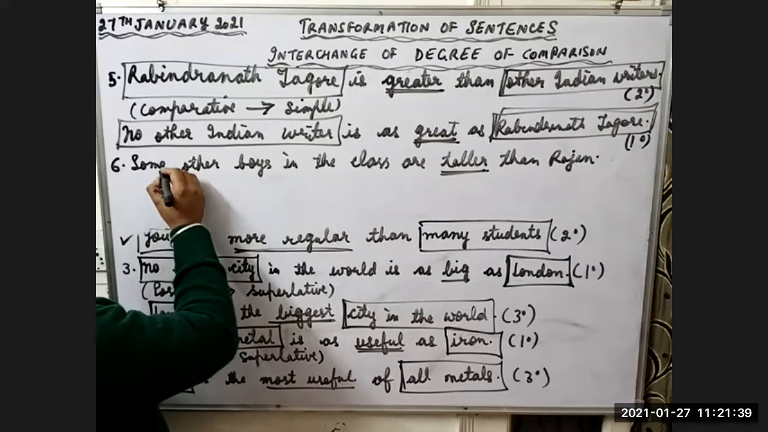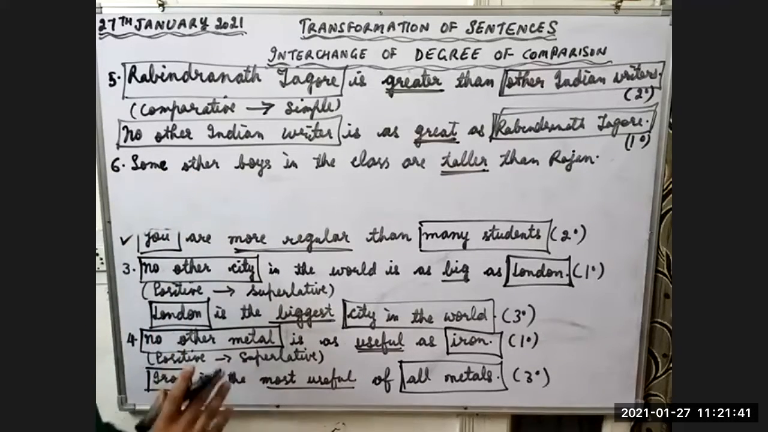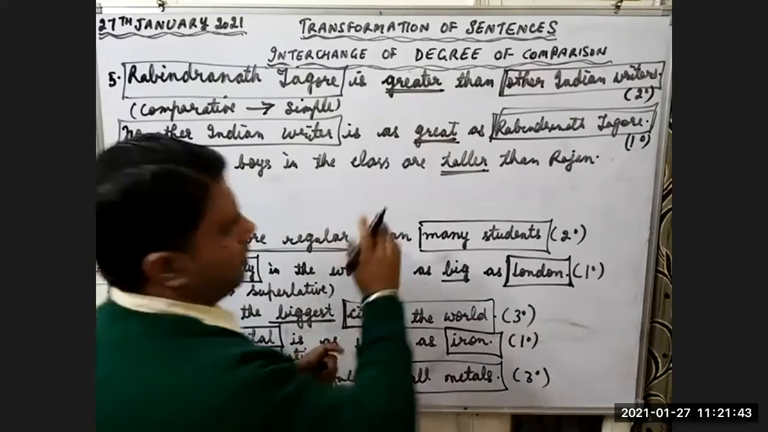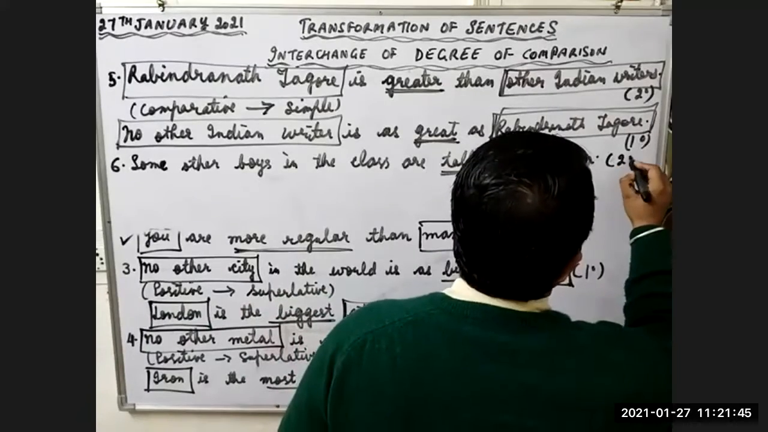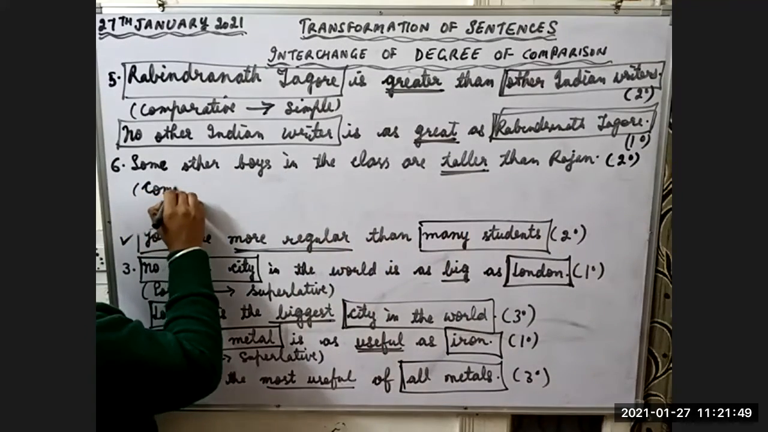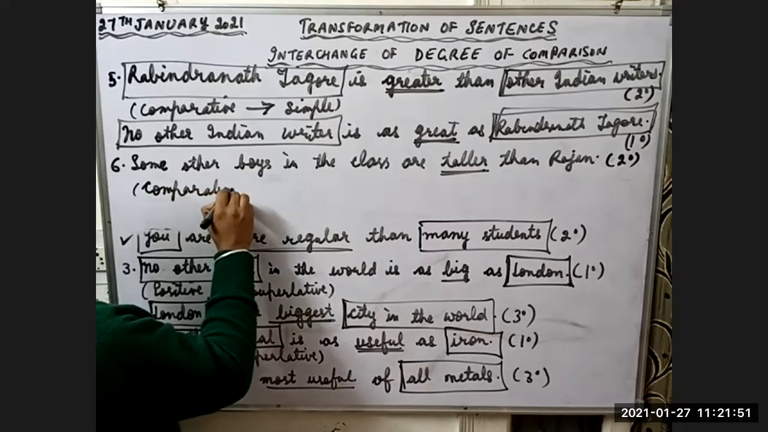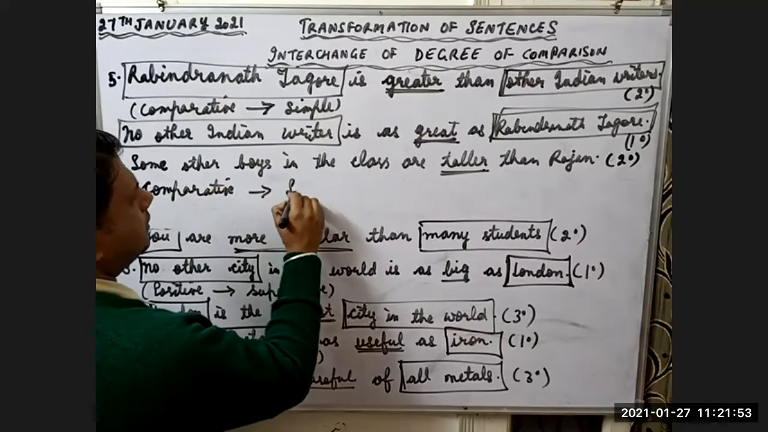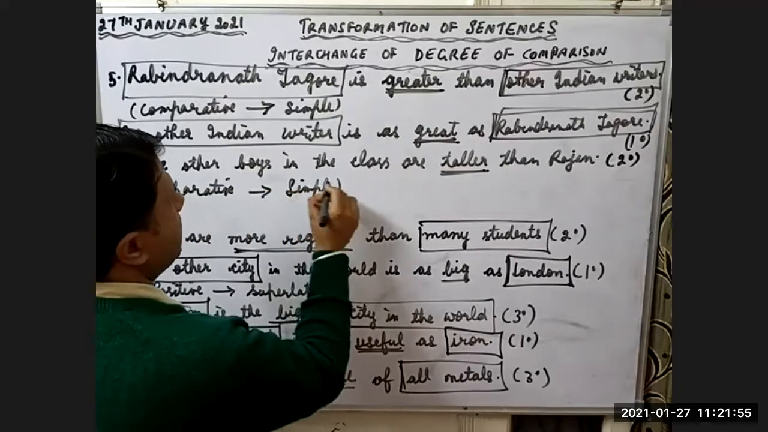Some other boys in the class are taller than Rajan. Children, what is this? This is second degree. Taller. So comparative degree is given to us. We have to change it to simple degree. Can you change it?